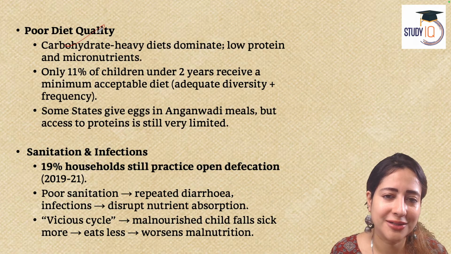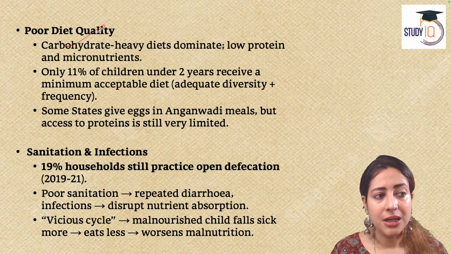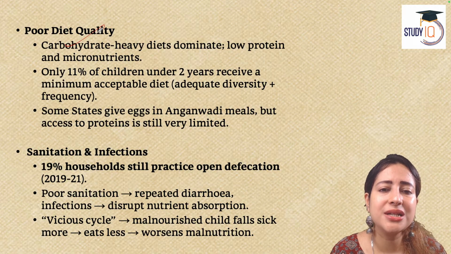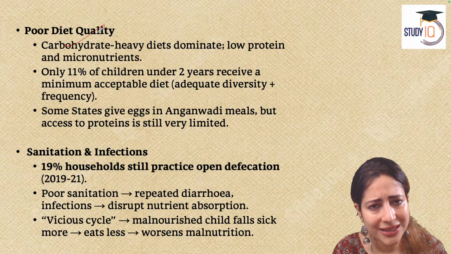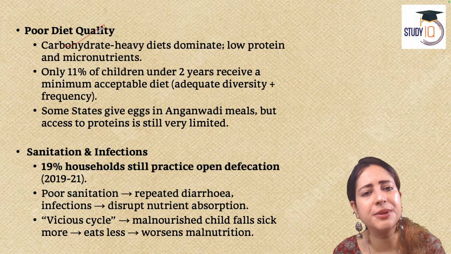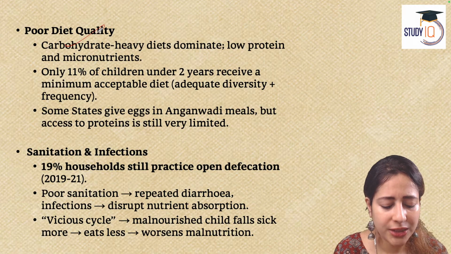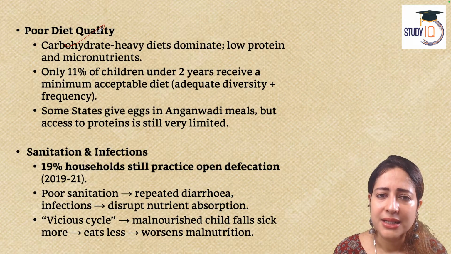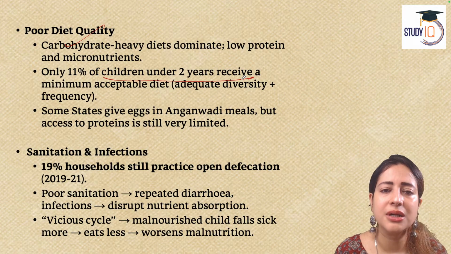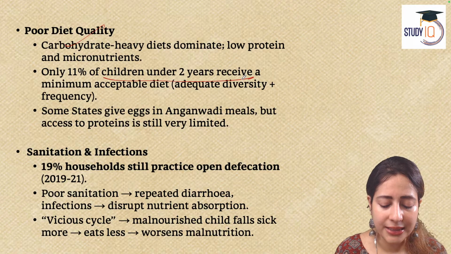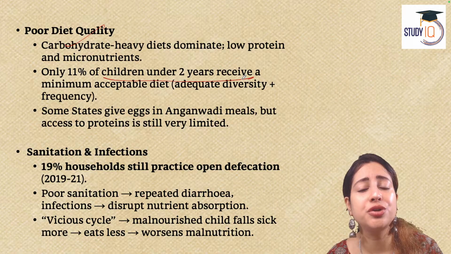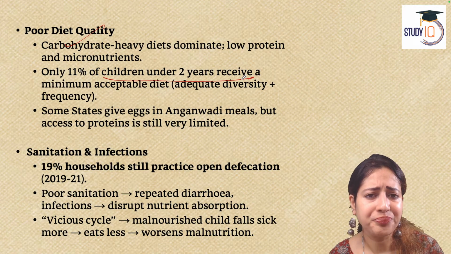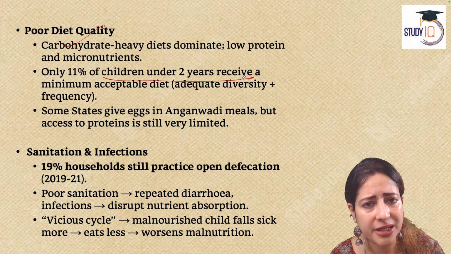But what was the side effect? The side effect was a complete dependence on wheat and rice; millets, fruits, vegetables, all these completely went off. They disappeared from Indian palates. That's what this article is also saying. It says only 11% of children under 2 years of age are getting diversity of food, macro and micronutrients, proteins and essential fatty acids, amino acids.